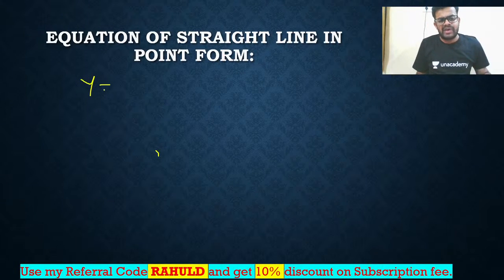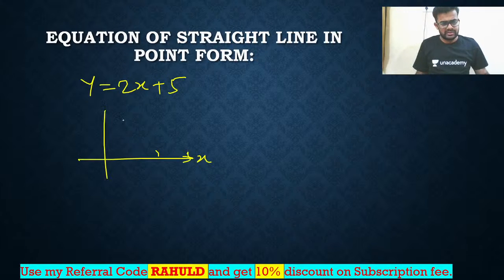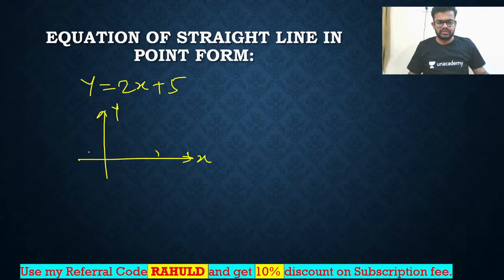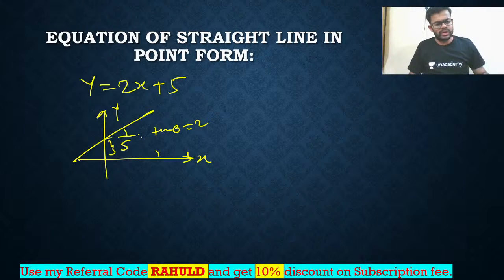Let's say y is equal to 2x plus 5. How to draw this? I'll draw the x-axis and y-axis. Slope is positive and intercept is positive, so this is 5 from here to here. Slope tan theta is equal to 2, so m is equal to 2, meaning an acute angle it should form. So this is the equation of the straight line.